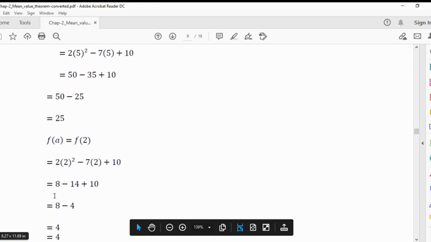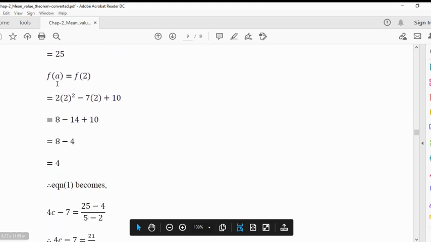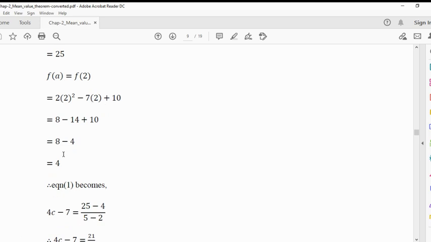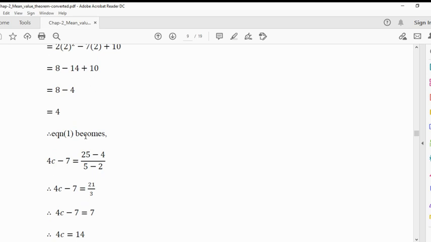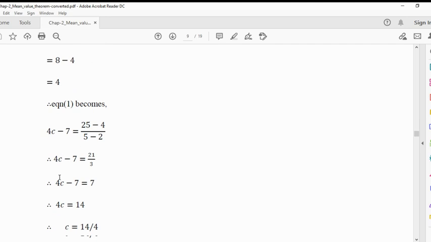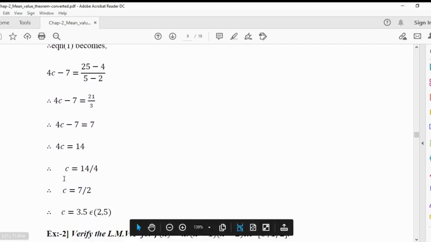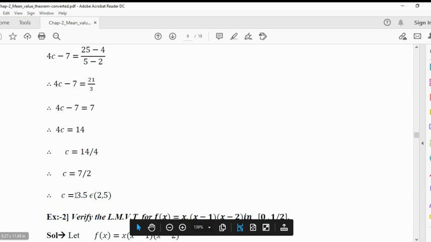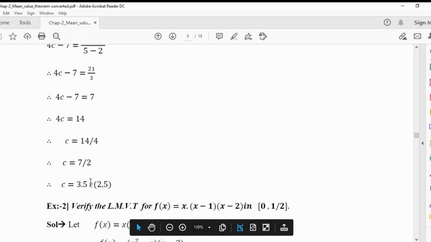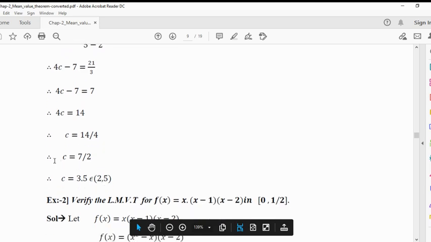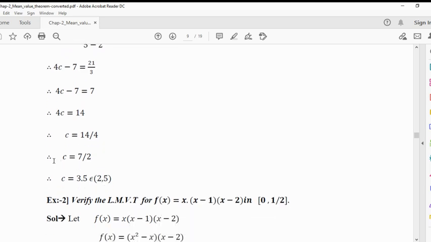f of a is nothing but put a is equal to 2 here. So 2 into 2 square minus 7 into 2 plus 10, that is we get 4. The equation 1 becomes 4c minus 7 is equal to 25 minus 4 upon 5 minus 2. So simplifying this, we get c is equal to 7 by 2, and this 7 by 2 is nothing but 3.5, which lies in the open interval 2 to 5, and hence Lagrange's mean value theorem is verified.